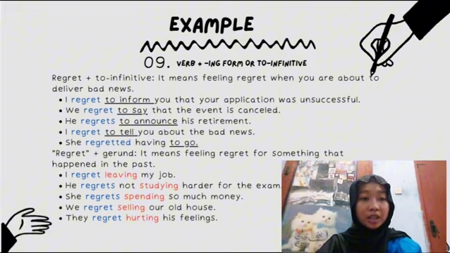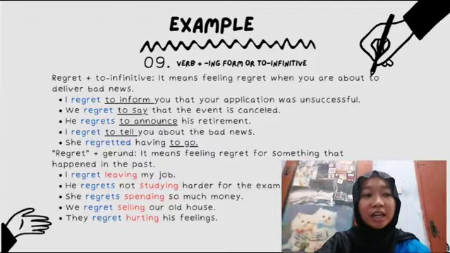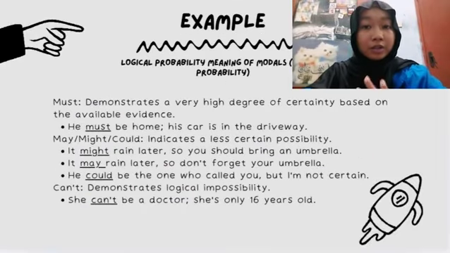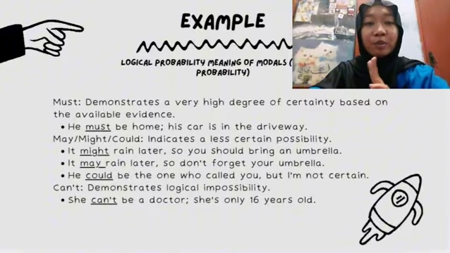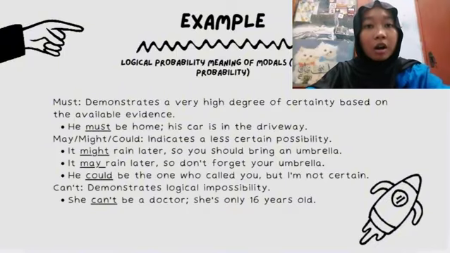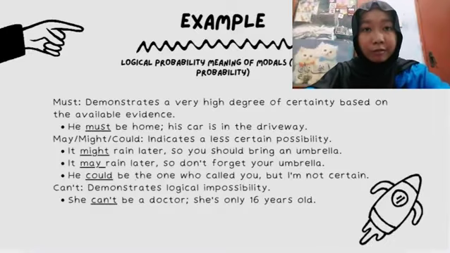So the gerund is selling. And number 5, they regret hurting his feelings. So the gerund is hurting. Part 3, modals. So finally, we will analyze two important aspects of modal verbs. Modals are auxiliary verbs that modify the meaning of the main verb.